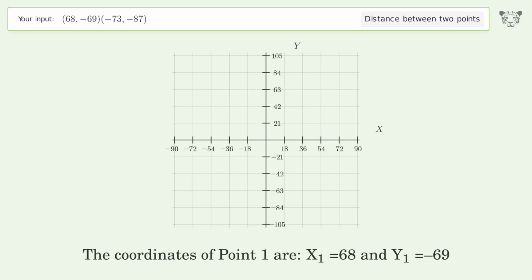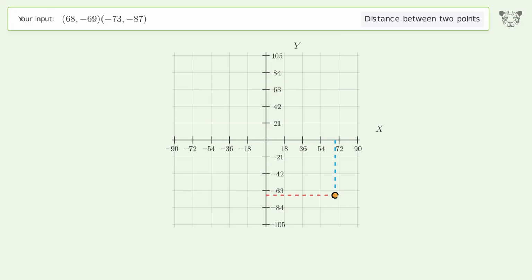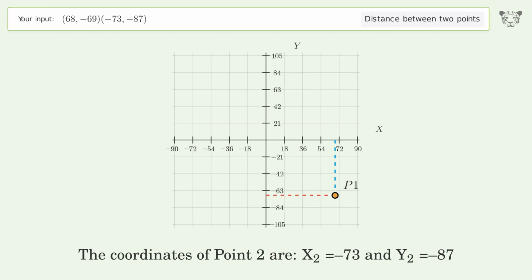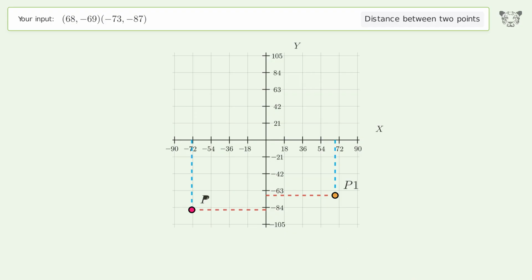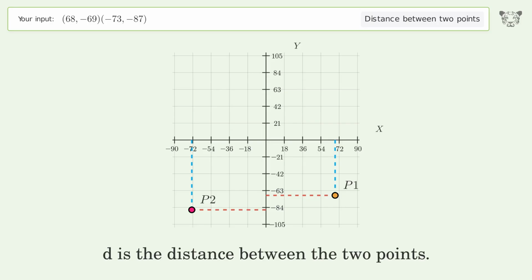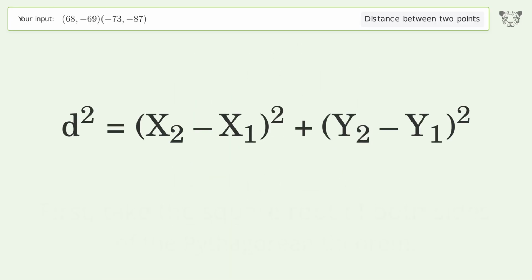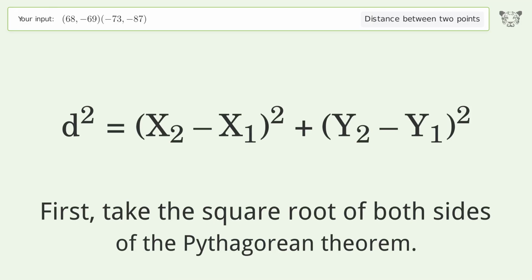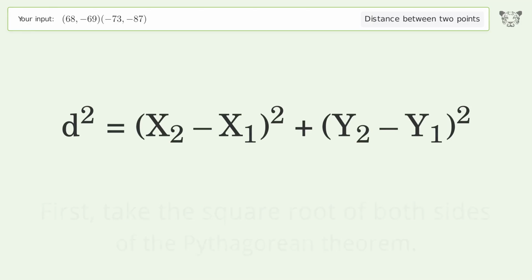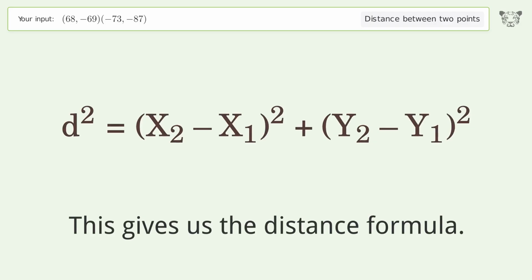The coordinates of point 1 are x1 equals 68 and y1 equals -69. The coordinates of point 2 are x2 equals -73 and y2 equals -87. D is the distance between the 2 points. First, take the square root of both sides of the Pythagorean theorem. This gives us the distance formula.